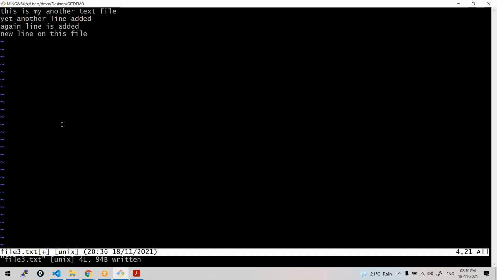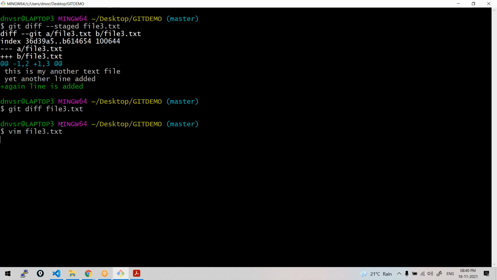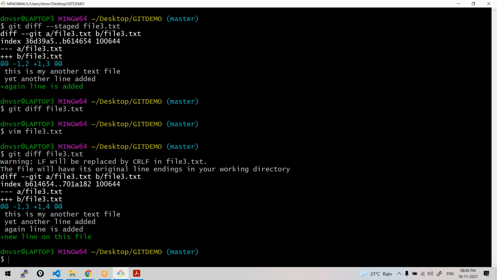You can use a nano editor also. Hello. Is this file having unstaged changes or not? Yes, it is having. Unstaged changes it's having, right? So let's see the unstaged changes with git diff file3. Yes, it is having some unstaged changes, right? Do you see that? Plus means this is unstaged.